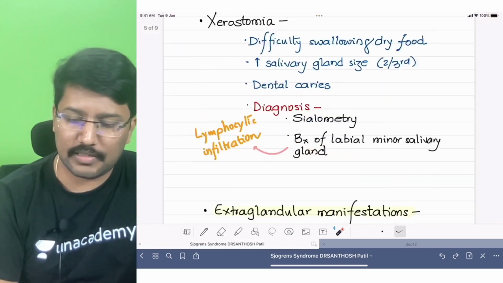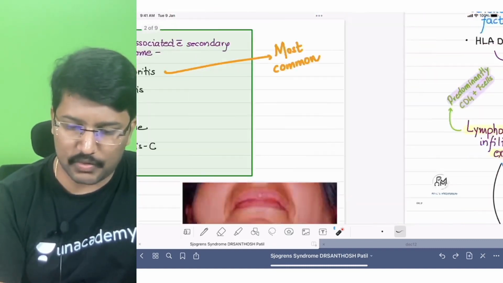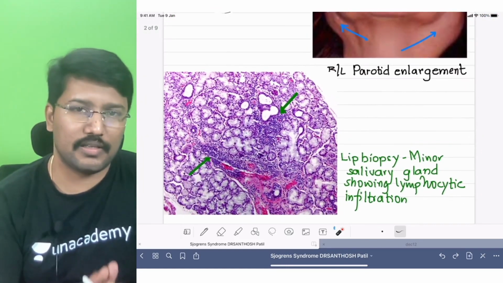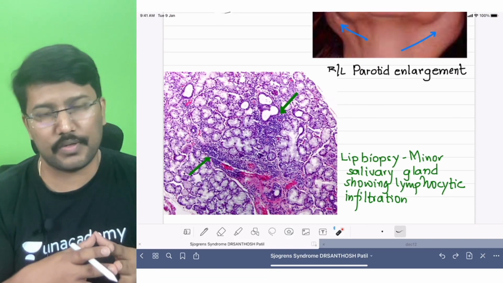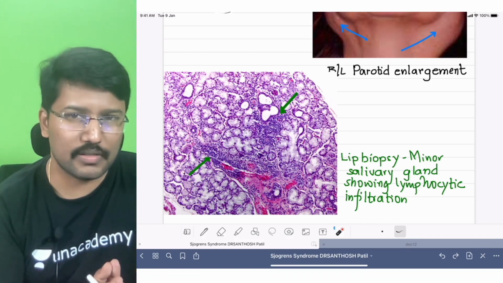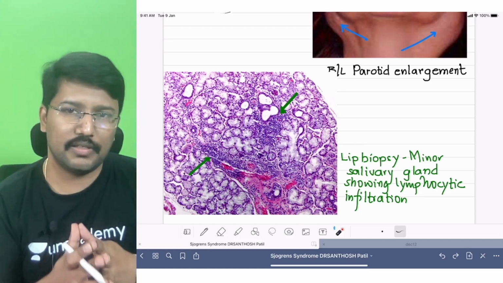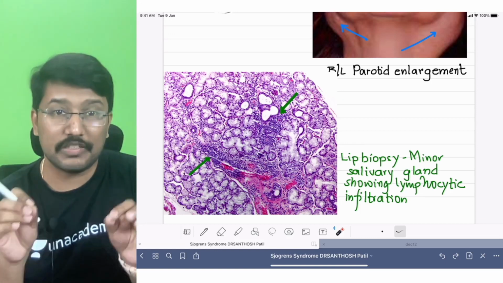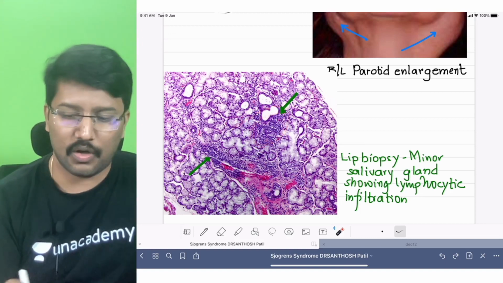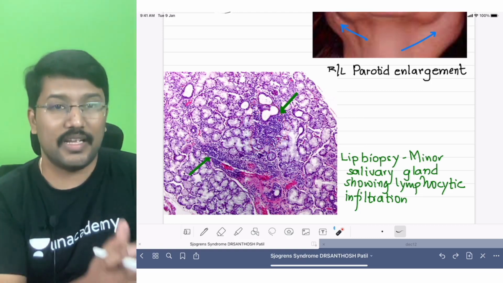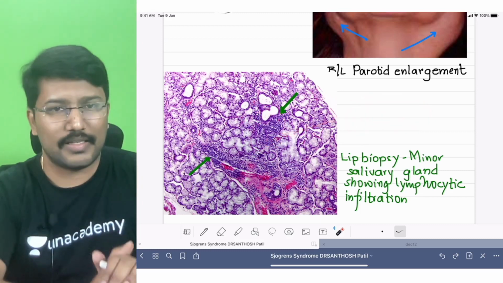And certain biopsy findings, and you may anticipate image-based questions from this. So be aware about that, because they may give you a history. They may tell that the patient presented with salivary gland swelling, she complains of dry eyes and dry mouth, and they may give you this image and you should be able to pick up. They will tell you that this is a minor salivary gland biopsy, and then ask what is the diagnosis, or which of the following statements is false regarding the diagnosis. And they may mention that these cells are going to be IgG4 positive, or CD8 positive. So these are CD4 positive. Okay, that's all about Sjogren syndrome.